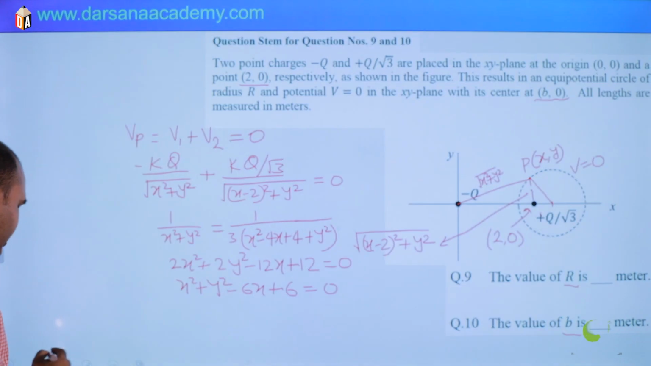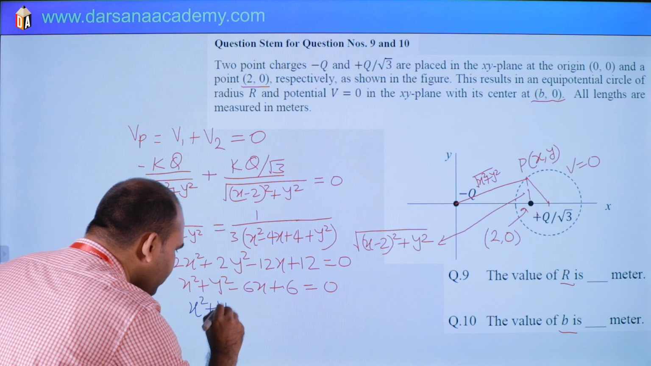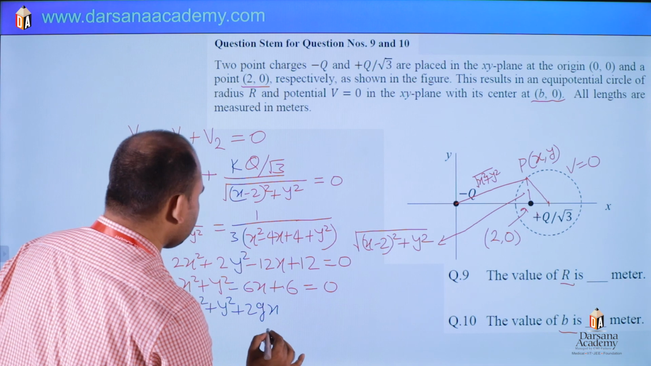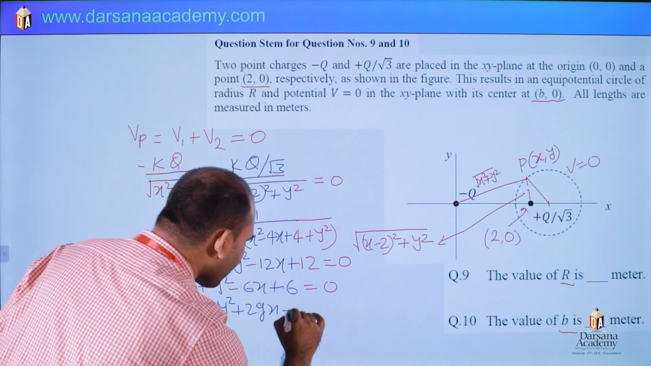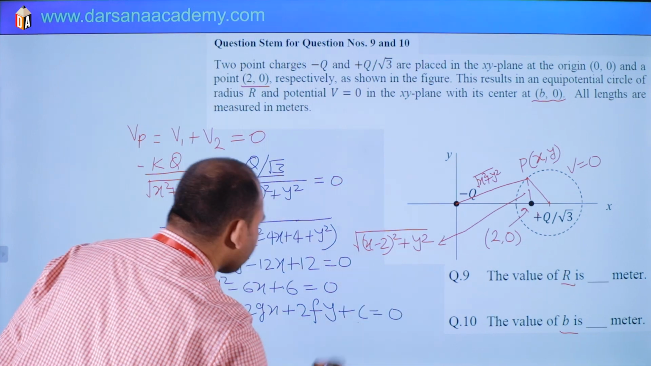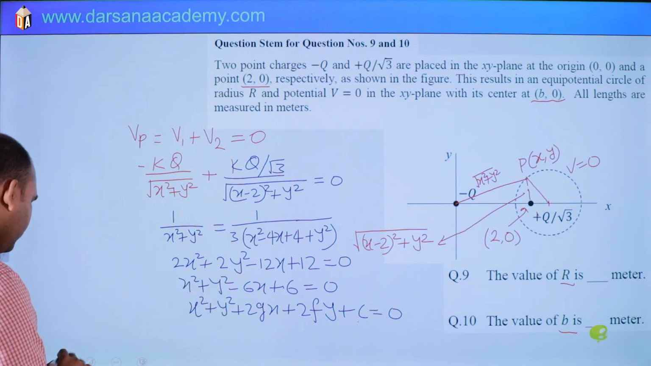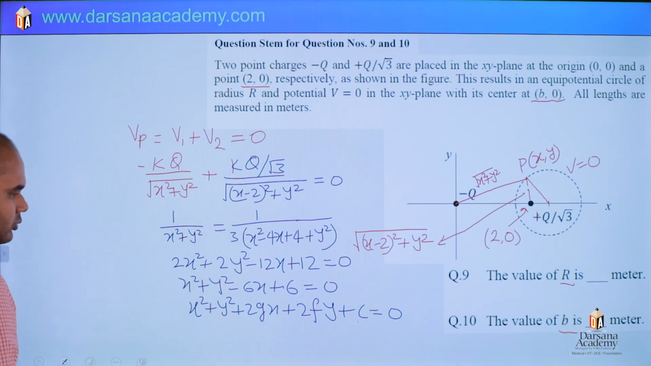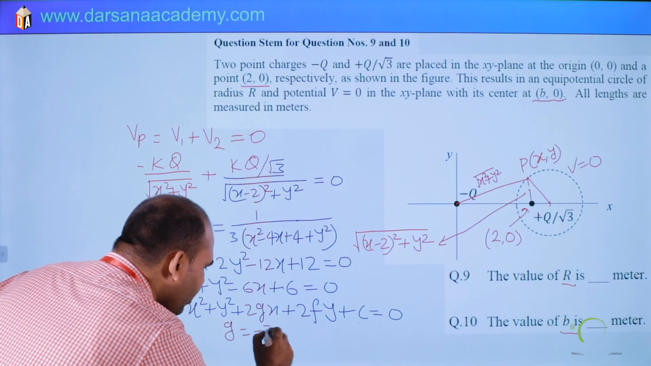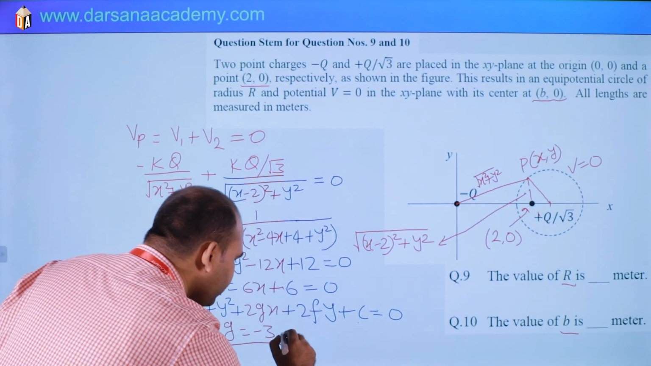So compare this with a standard equation of circle. Simply, what is the standard equation? X square plus y square plus 2gx plus 2fy plus c equals to 0. Okay. So what is the value of x here? Sorry, value of g. 2g is minus 6, so g is what? Minus 3. And then what is the radius? F will be what? F is 0.